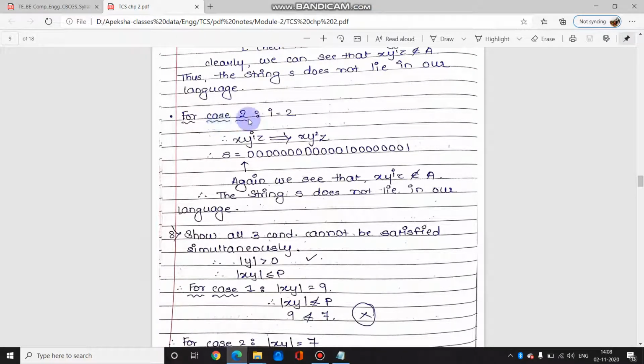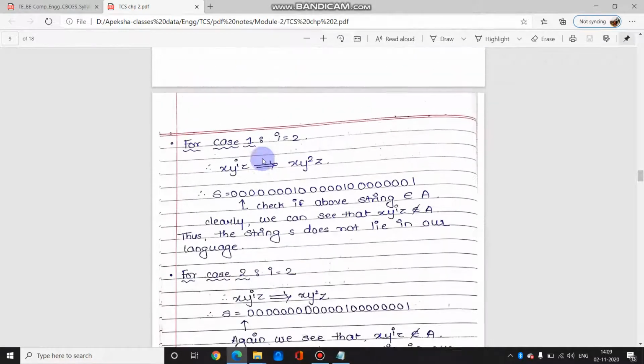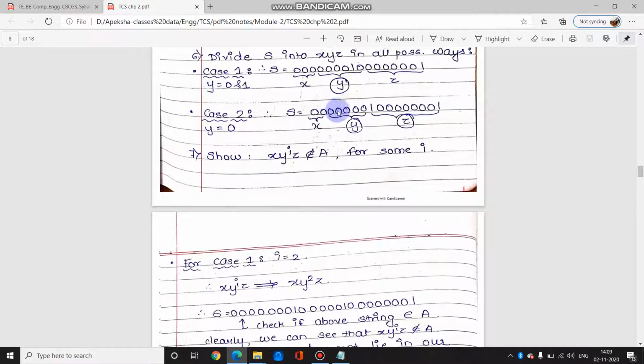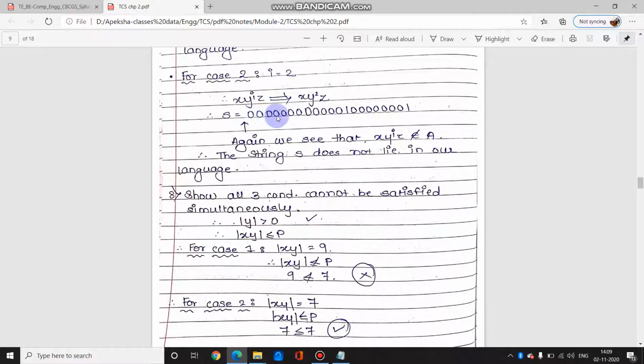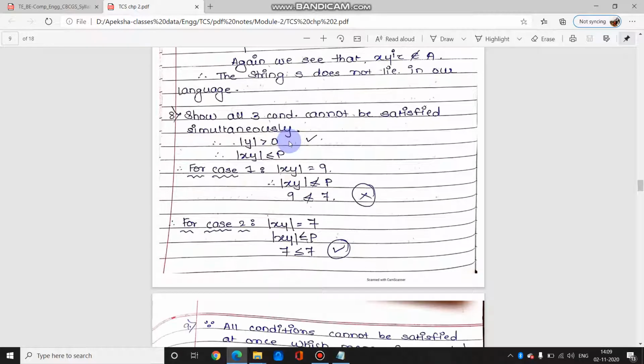Similarly, for case 2, if I take i as 2, what was case 2? y was only in the zeroth part. These zeros, sorry, 1 2 3 4 5 zeros, were in y. So here is the original x, then 1 2 3 4 5 zeros. Again, y squared gives 1 2 3 4 5 zeros and 1. So if you see, there are so many zeros and 1, followed by only 7 zeros and 1. Again, this is not following the definition or the rule, hence it does not belong to our original set A. So we have shown that one condition is false.